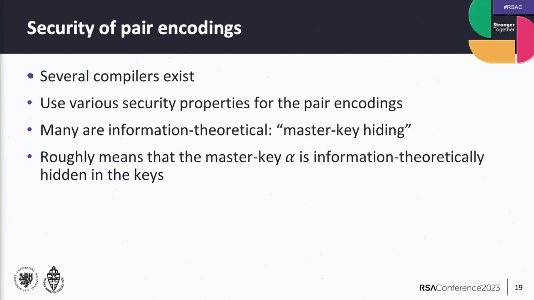So you look just at the statistical distributions of these encodings that I just put on the other slide, and then you have to show that alpha in this encoding is hidden. So it's a very technical talk, but basically it's information theoretic, so that's also a really strong security notion, and it's actually quite difficult to prove as well.